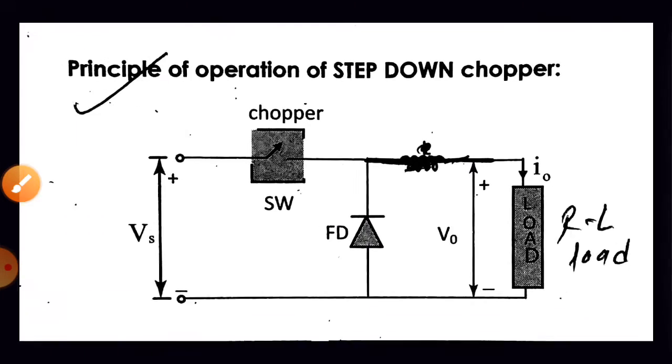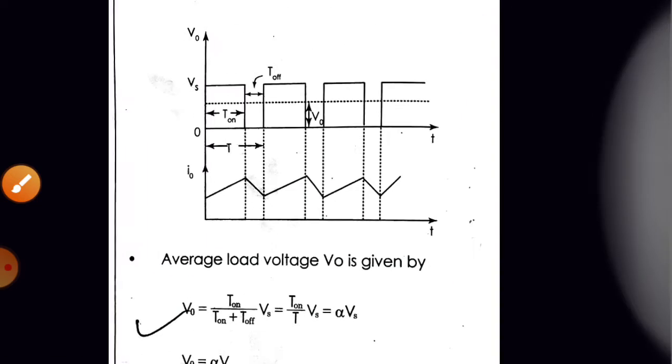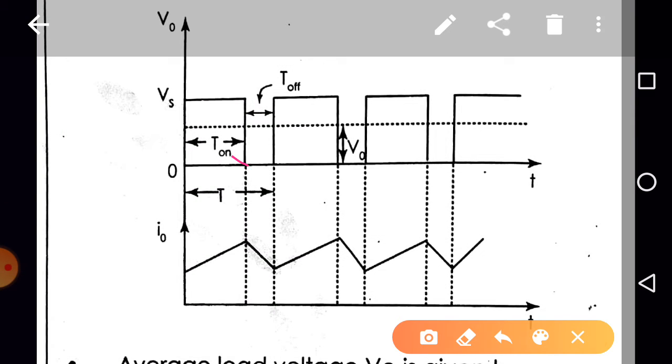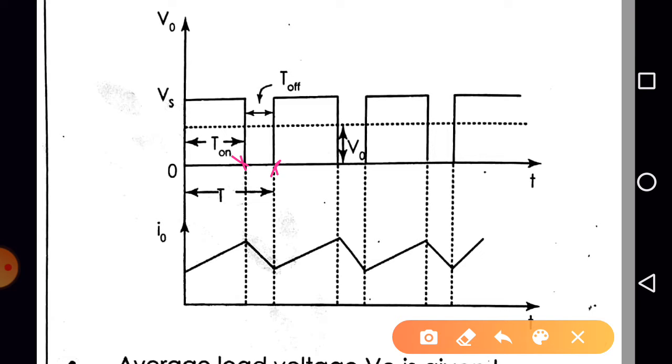So can we write, from t is equal to t on to t is equal to capital T, what is V0? V0 is equal to 0. And what is I0? I0 is decreasing, right? This is for one cycle.